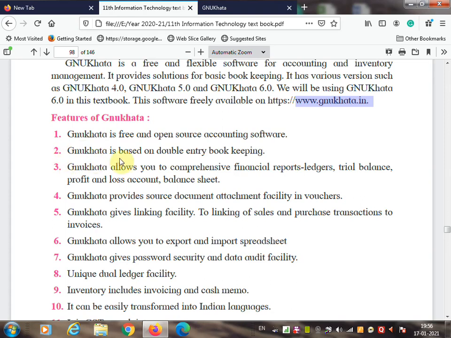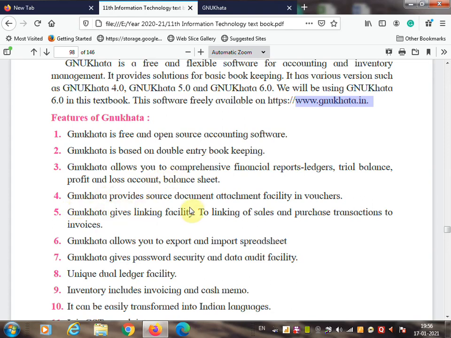Second feature, GNU Khata is based on double entry bookkeeping, same as Tally. Here you can do double entry bookkeeping. The double entry system is available in GNU Khata. Third feature, GNU Khata allows you comprehensive financial reports: ledgers, trial balance, profit and loss account, and balance sheets. All these features are available in Tally also. So that's why I told you that GNU Khata is almost the same as the Tally accounting package.